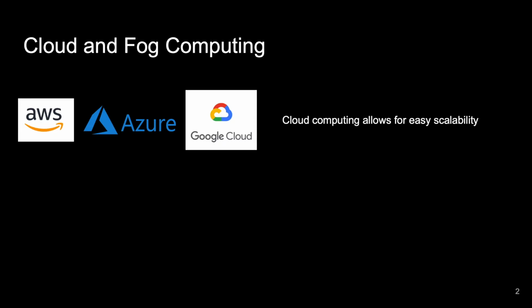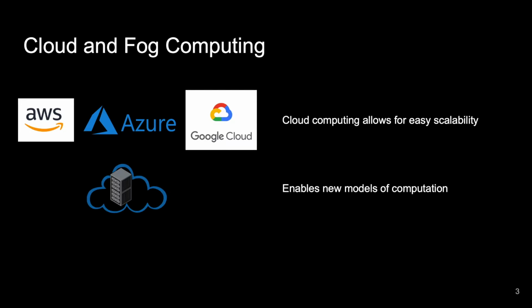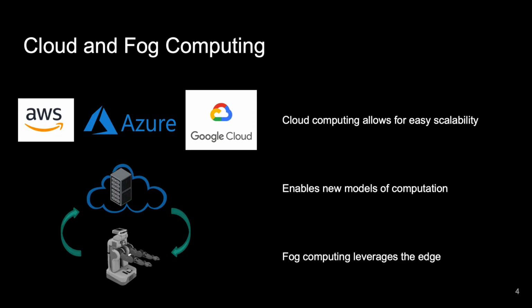In the last decade, we've seen cloud computing explode with providers like Amazon Web Services, Microsoft Azure, and Google Cloud. Cloud computing allows for easy scalability and easy management of resources, as you no longer have to manage the infrastructure on which your compute runs. This also enables new models of computation in different domains, and we shall leverage one of those new models of computation in robotics today. Fog robotics extends the cloud to also leverage tools at the edge, which means servers closer to the robot or on the robot itself, and dynamically allocates resources between the two to get optimal performance.